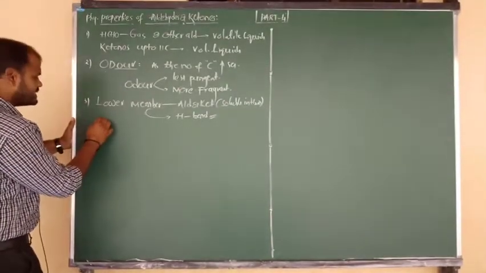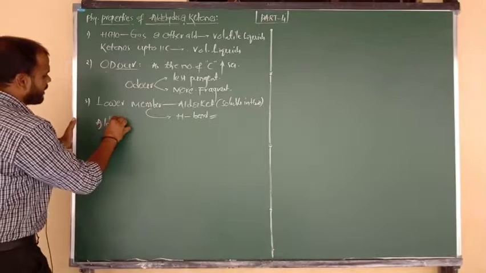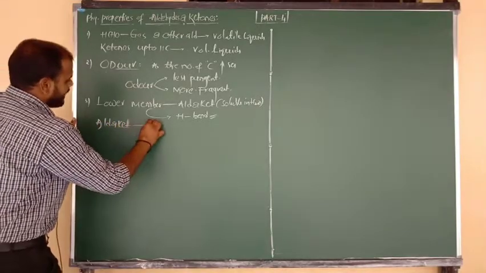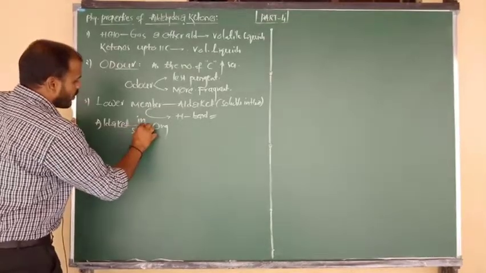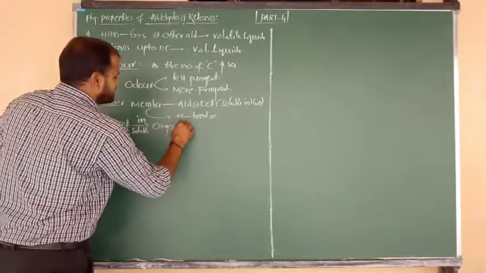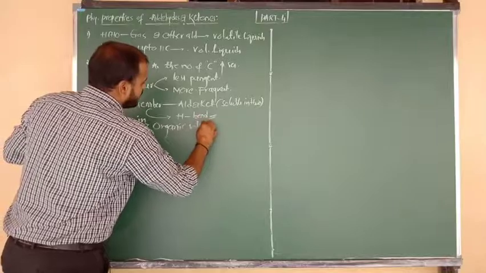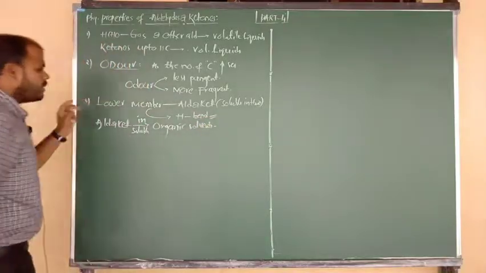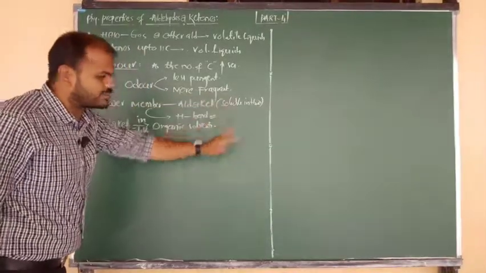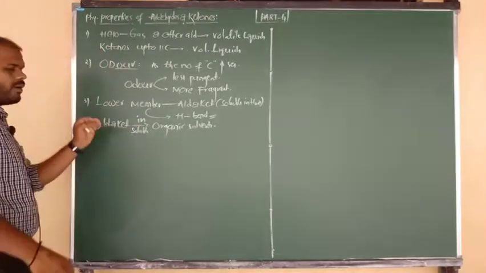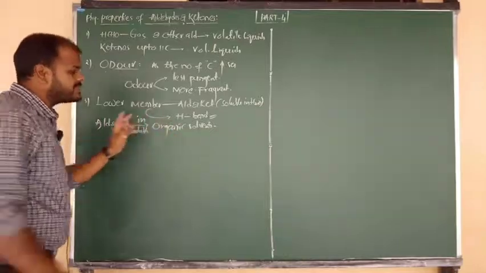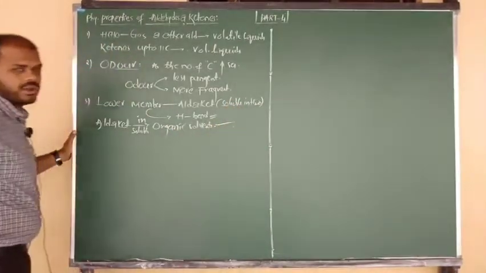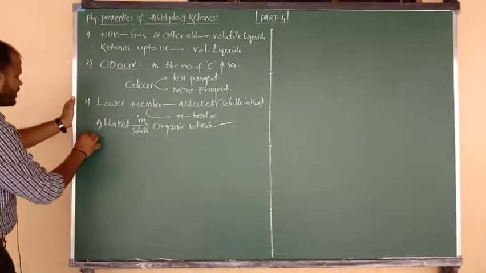The remaining aldehydes and ketones generally dissolve in organic solvents. Lower members of aldehydes and ketones are soluble in water, and all the remaining higher aldehydes and ketones dissolve in organic solvents. Next, let us continue.